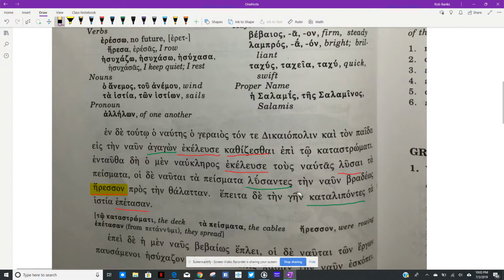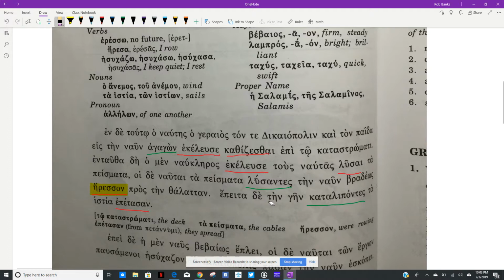So they were rowing ten neo bradeos, the ship slowly, pros ten thalattan, to the sea. Okay. So it's imperfect, right? Present stem. It's not an aorist stem, it's a present stem, but it has a secondary ending and an augment. Right? The epsilon linked to an eta. So it's imperfect. So were rowing, we'll say. Right? It's a process. Something went on for a while in the past.